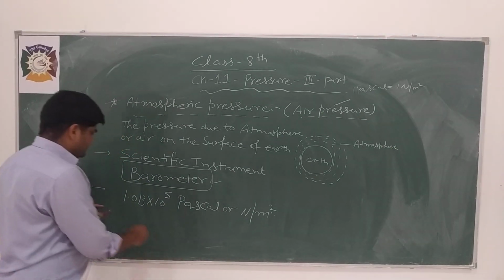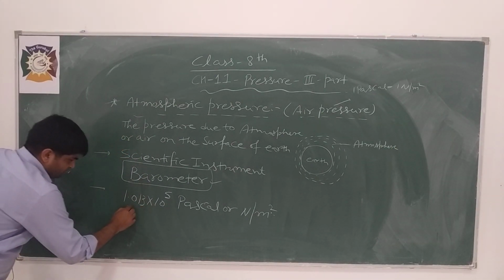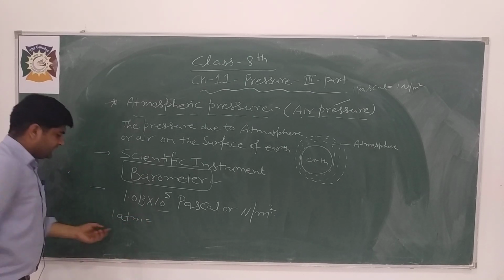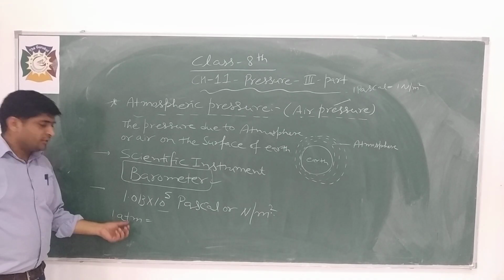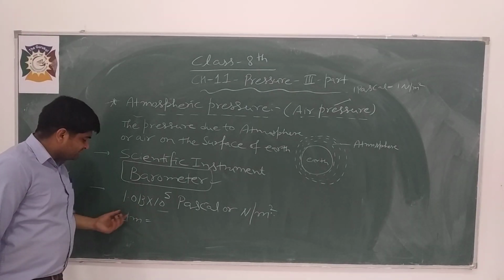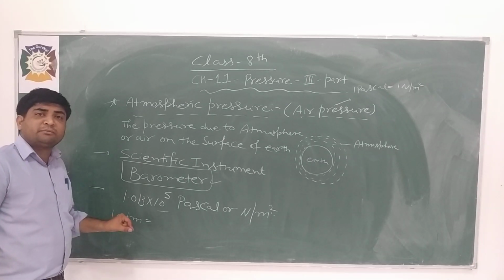Generally we write this value as 1 atm, that is one standard atmosphere.